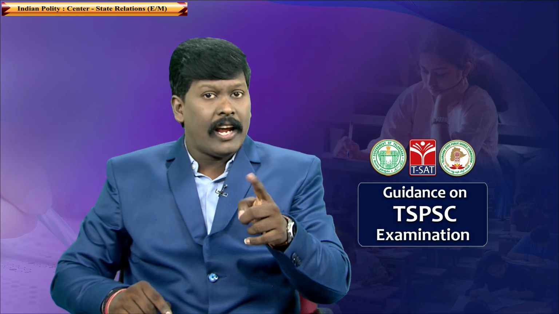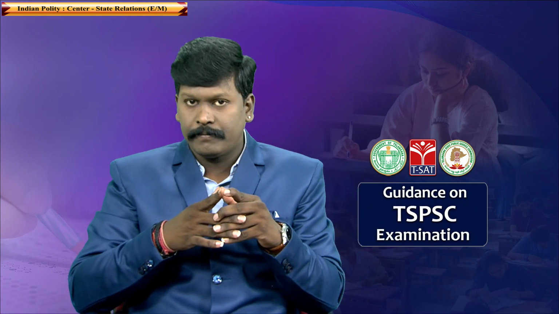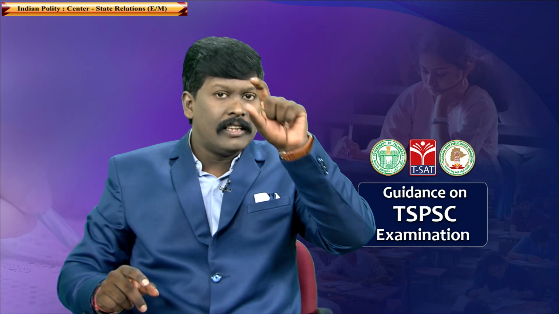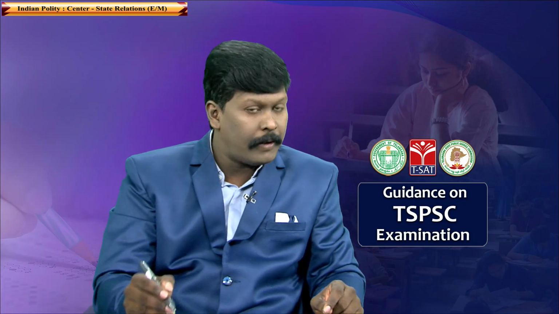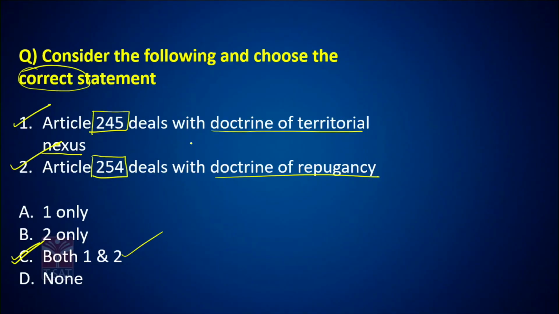And that law is a state legislative law accepted by the President. Now, when this particular law is in clash with a union law, according to the doctrine of repugnancy, this state law will prevail over the union law because it is accepted by the President. So, answer is B. Now, let us go to the next question.